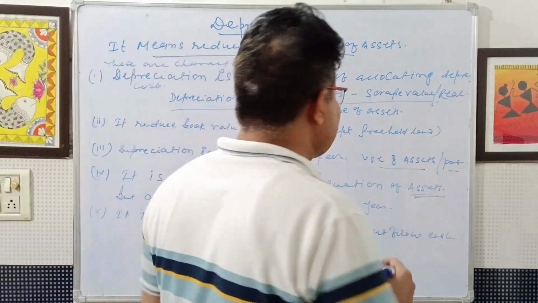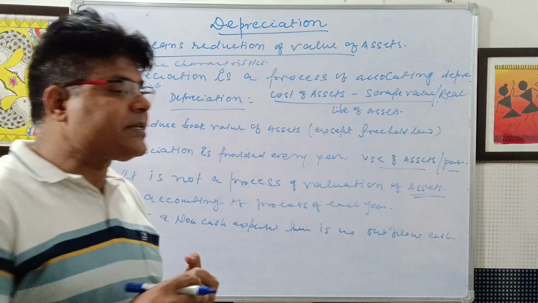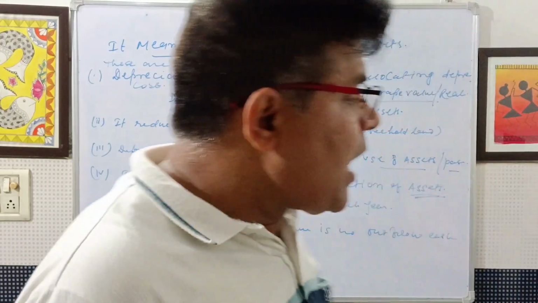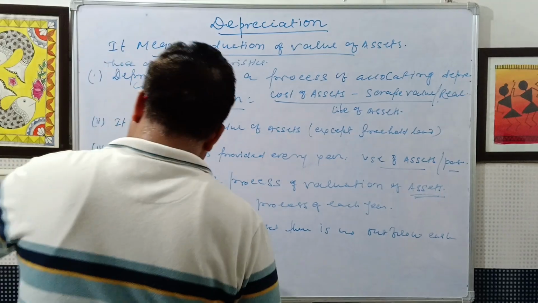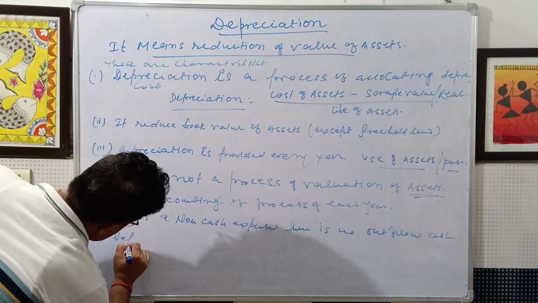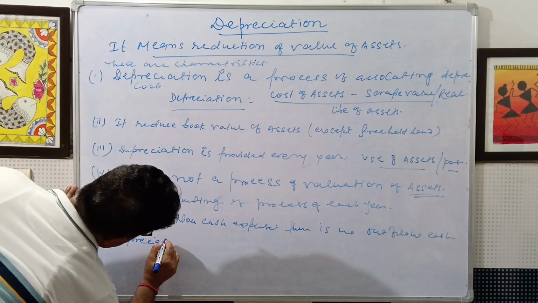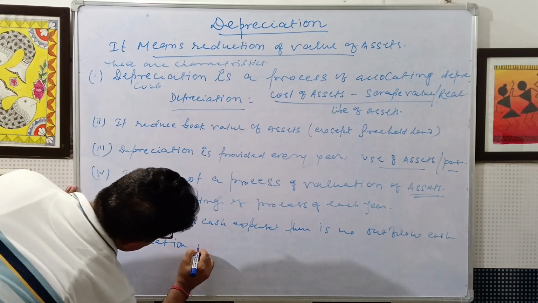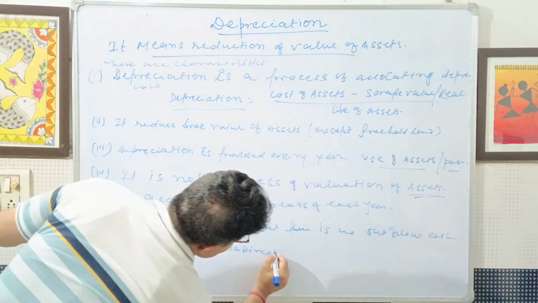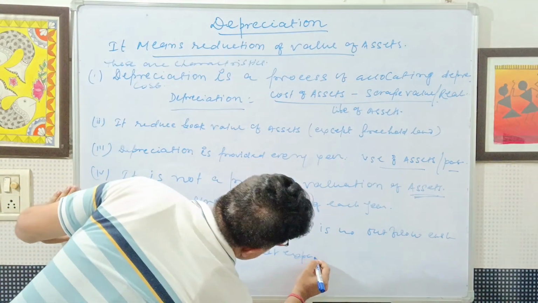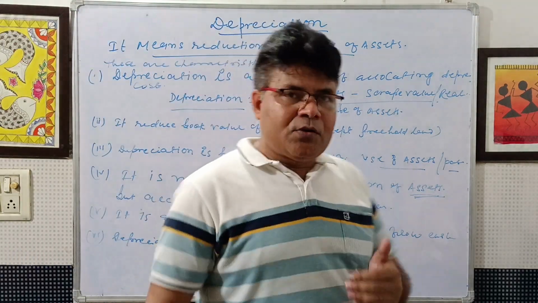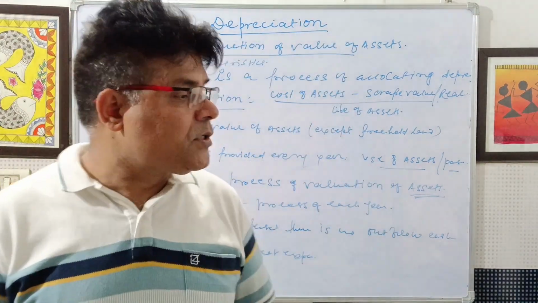Depreciation is an indirect expense, so it is transferred to the debit side of the profit and loss account. Depreciation is an indirect expense, and it is charged to the debit of the profit and loss account.